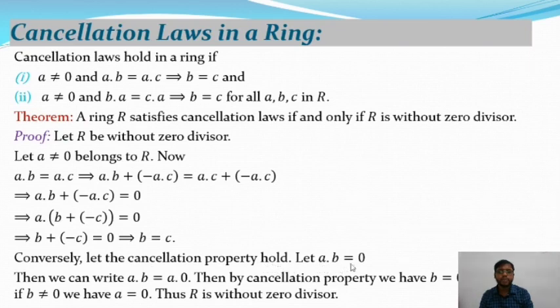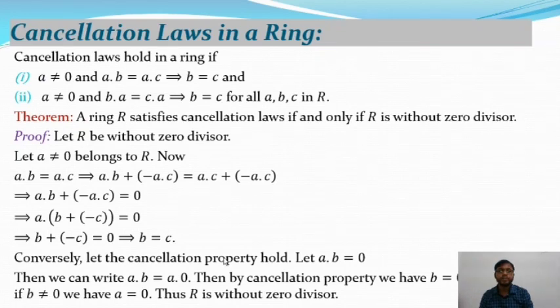Let A dot B is equal to 0. Then we can write A dot B is equal to A dot 0. You know that 0 is equal to A dot B, 0 as well. So then by the cancellation property, we have B is equal to 0. Similarly, if B is not equal to 0, then we say A is equal to 0. Thus R is without 0 divisor. This is the sufficient condition of the above theorem.